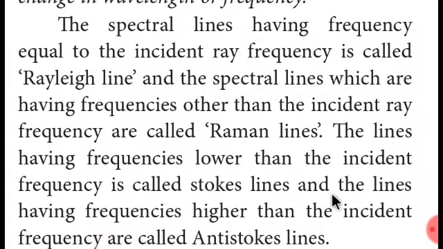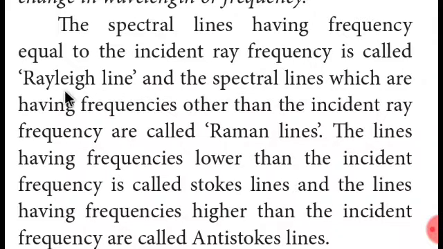Well, this whole paragraph is a bit of a mess and you need to memorize it. You won't understand it now, it takes time. You will understand it in 11th and 12th. Okay, just for reading, I will read it. The spectral lines having frequency equal to the incident ray frequency are called Rayleigh lines.